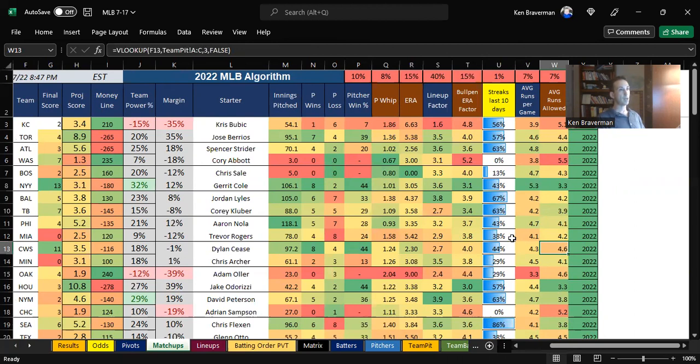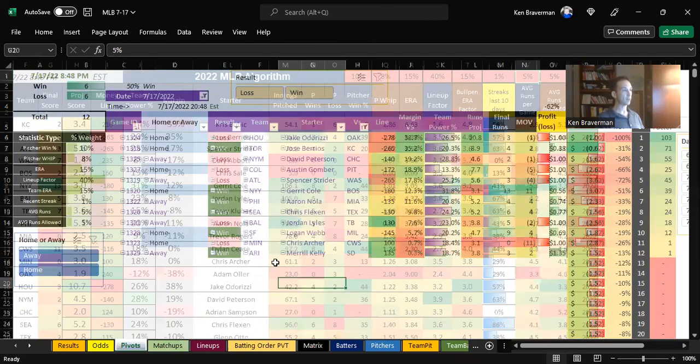Well, as we get later in the season, I kind of like to shy away from these average runs per game and average runs allowed, because they're an entire season stat. And we kind of want to look for more specifics with pitchers, more specifics with lineups. That's going to give us a better view of the game. So let's bring these down to 5%. Okay. Then let's go back and refresh and let's see what happens.